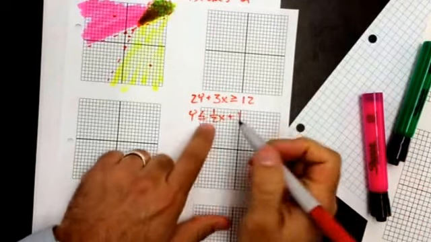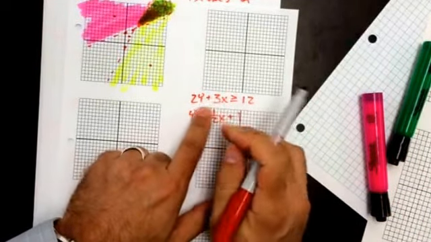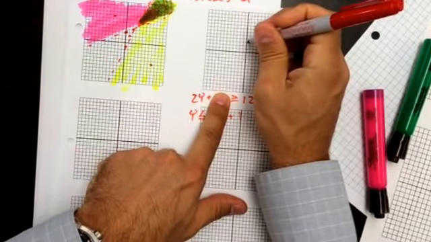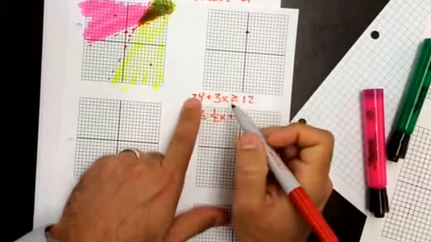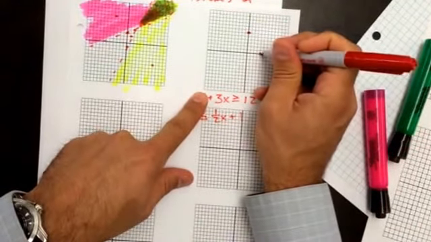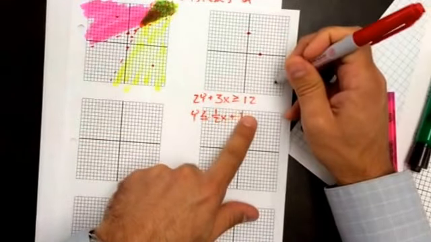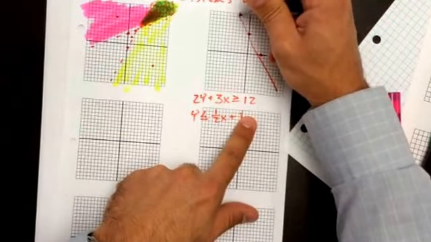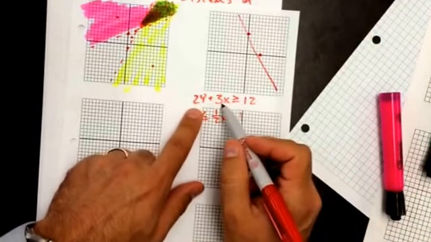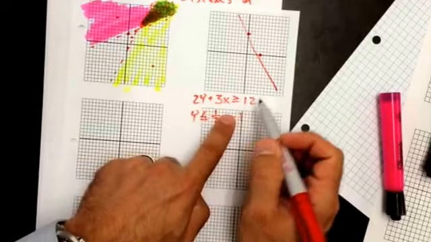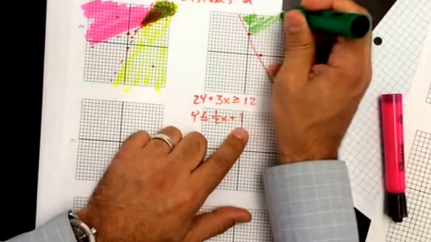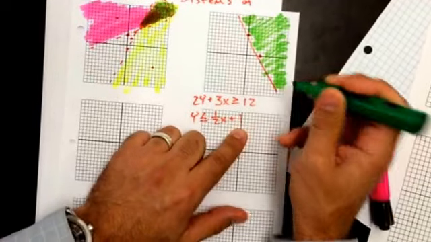So for this first one, I'm going to use the x and y intercepts. For the y-intercept, I'm going to plug in 0 for x and solve for y, which gives me 6. So my y-intercept is 6. For the x-intercept, I'm going to plug in 0 for y and solve for x, which is going to give me 4. So my x-intercept is 4. It says greater than or equal to, so it's going to be a solid line. And because the x and the y are on the same side, I'm going to use a point to test it. 0, 0: 0 is greater than or equal to 12. That's not true, so I need to shade away from 0, 0. So I'm going to shade this way.